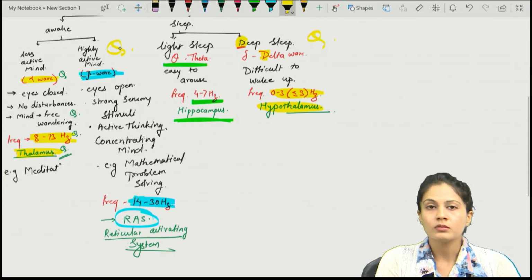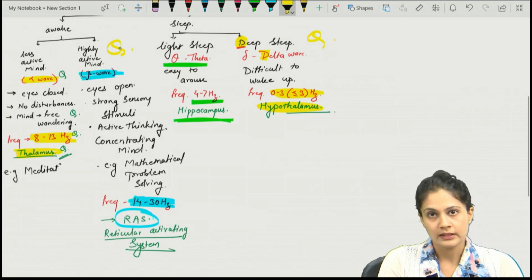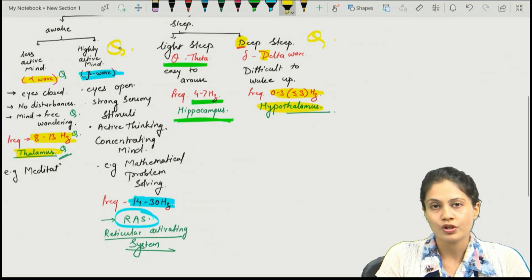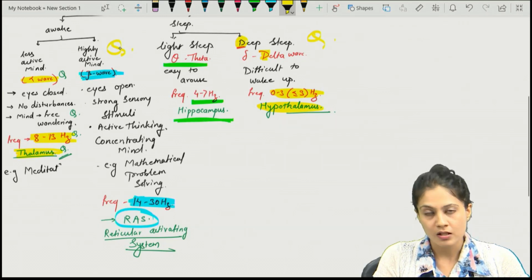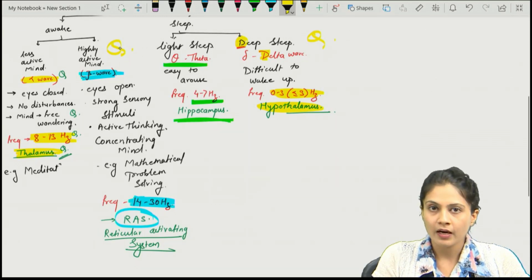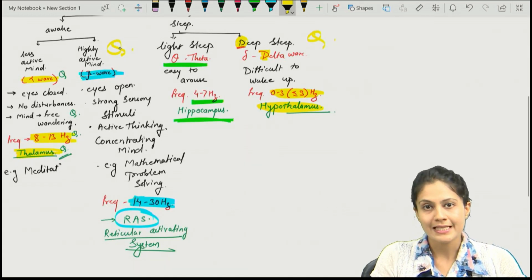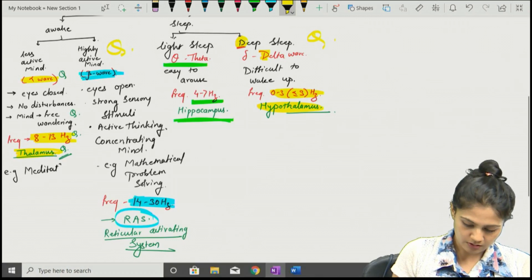No question has been asked till date, but for the sake that it can come in the future, you should know that gamma waves are also there in the EEG, but they are not normally seen. They are seen in patients of seizures, epilepsy, etc.